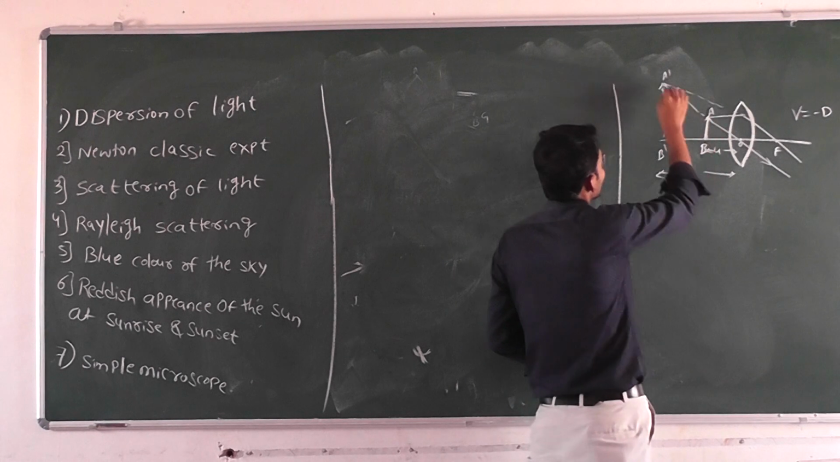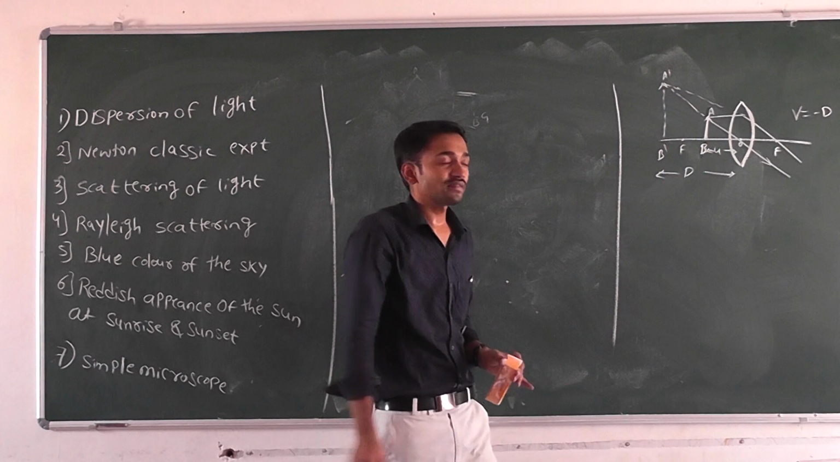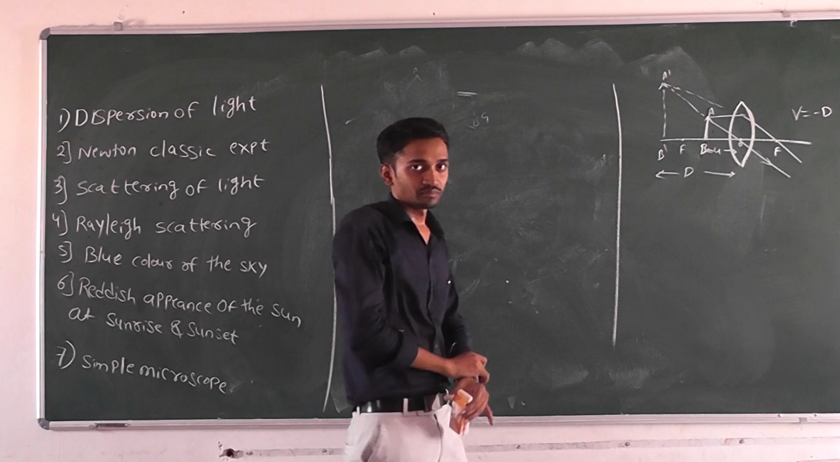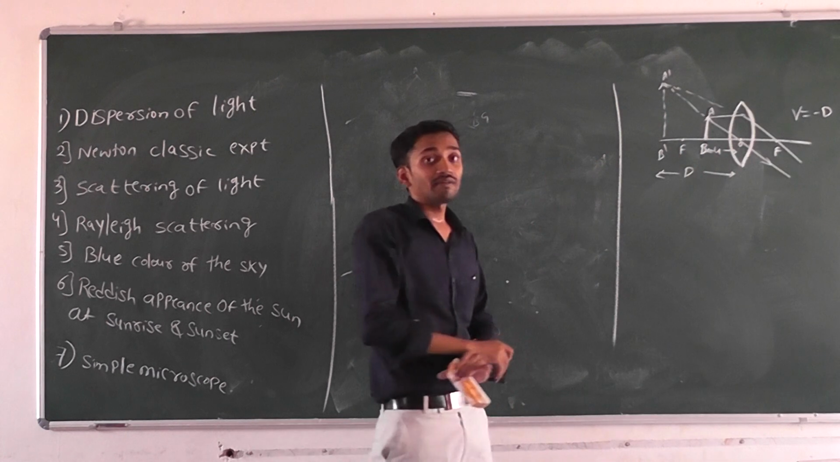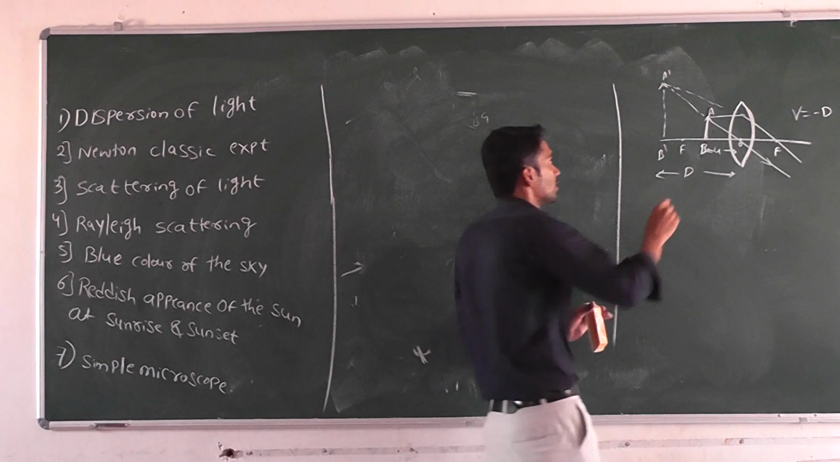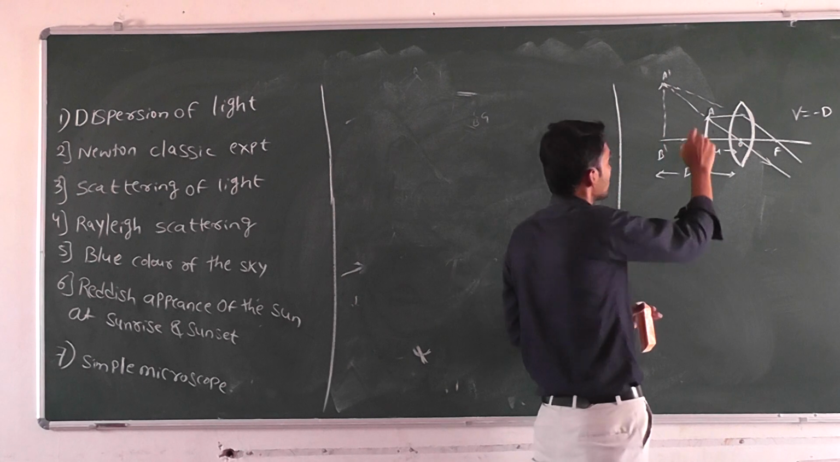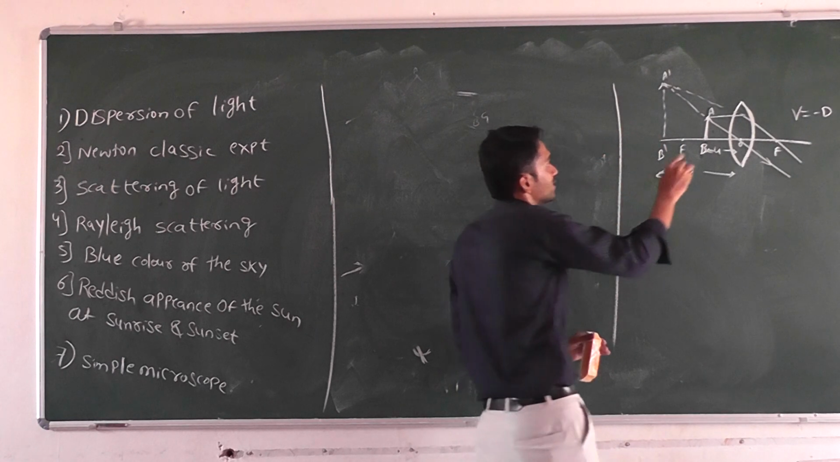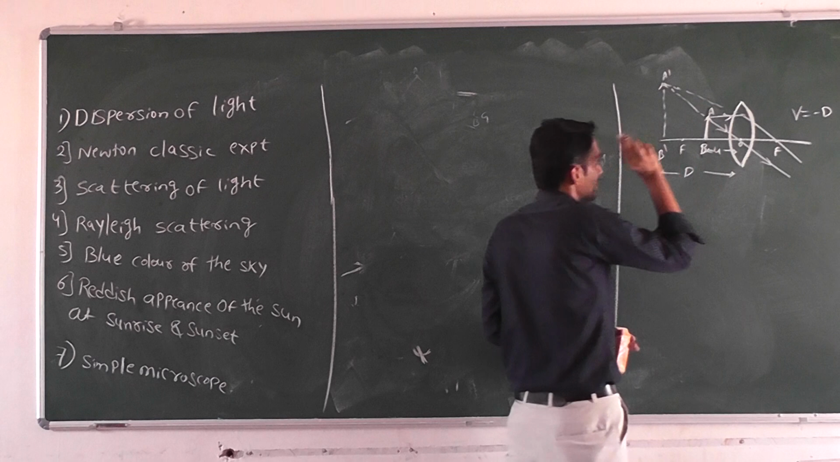We will get an image. Which type of image are we getting? Compared to the object size, the image size is large, which means we will get a magnified image. The object size is very small, and the image size is very large, so we get a magnified image.